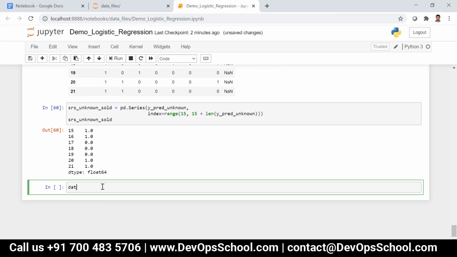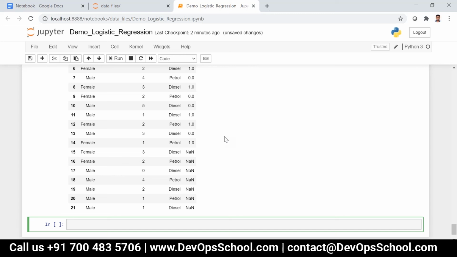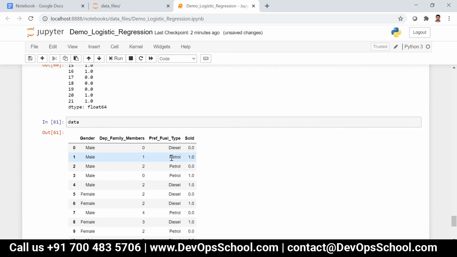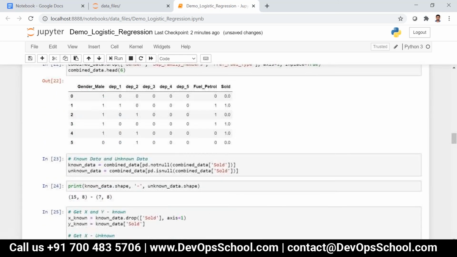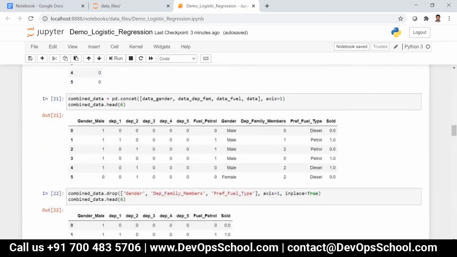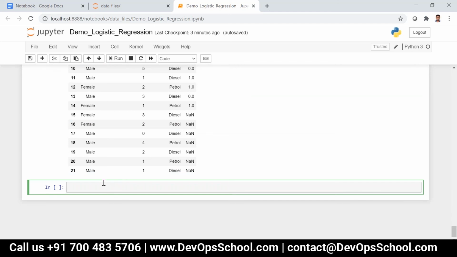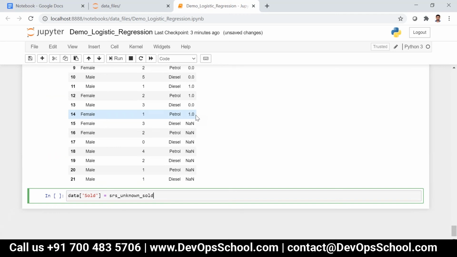So now let's get the data completely. This is our original data, right? Now what we can do, because I have given replacing it, I can just say data of sold is equal to srs_salary, srs_unknown_sold.